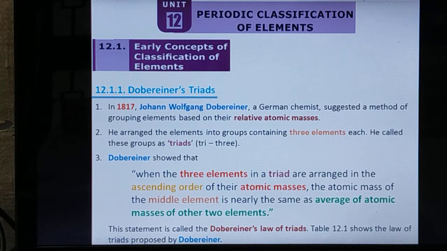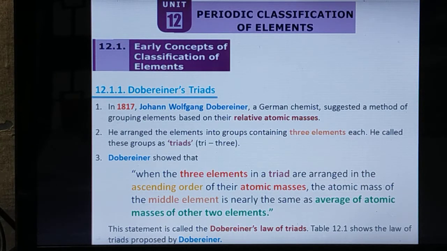Are you able to follow me? Dobereiner's triad stated that when the elements are arranged in 3 as a set, the middle one has the atomic mass equal to the arithmetic mean of the atomic masses of the other 2 elements.